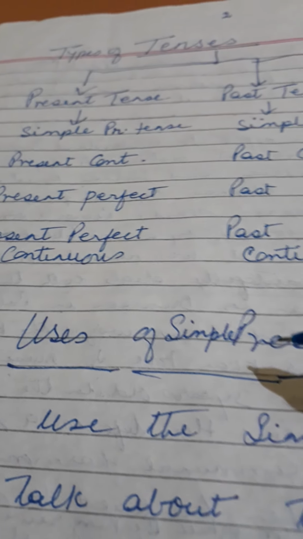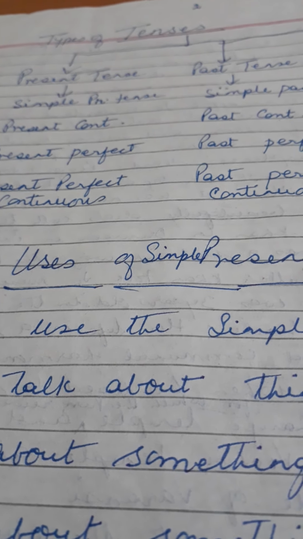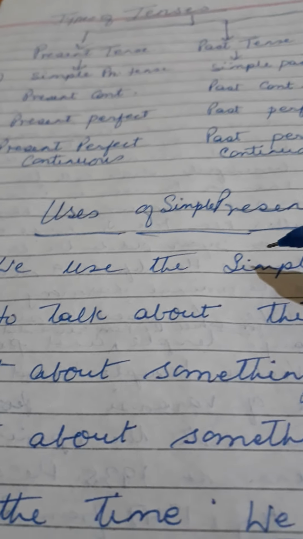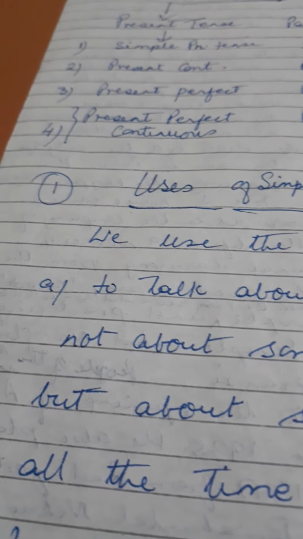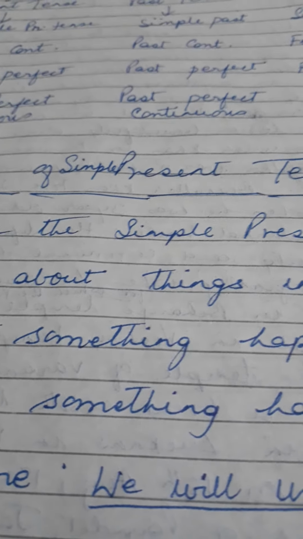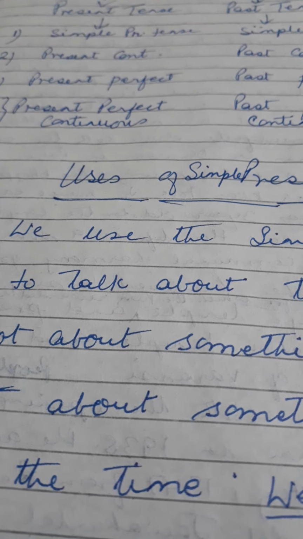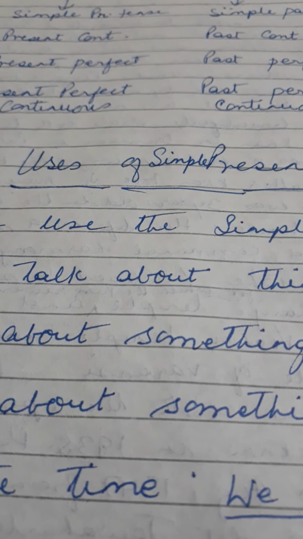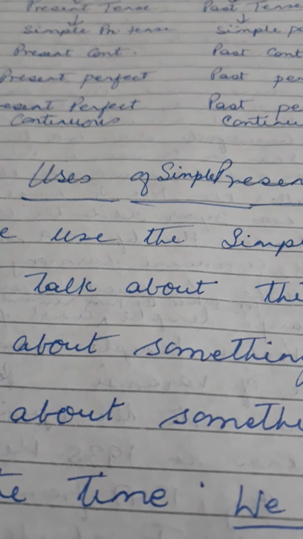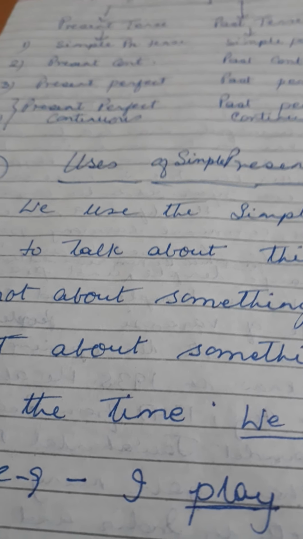Let's discuss the use of simple present tense. We use simple present tense when we talk about things in general. Means when something is happening all the time. We are not talking about something happening now. We are talking about something happening every time.